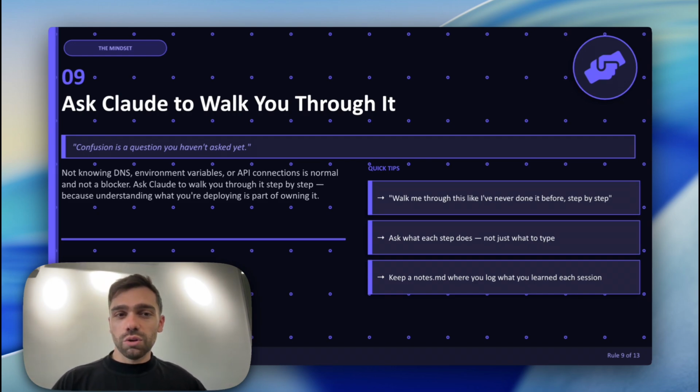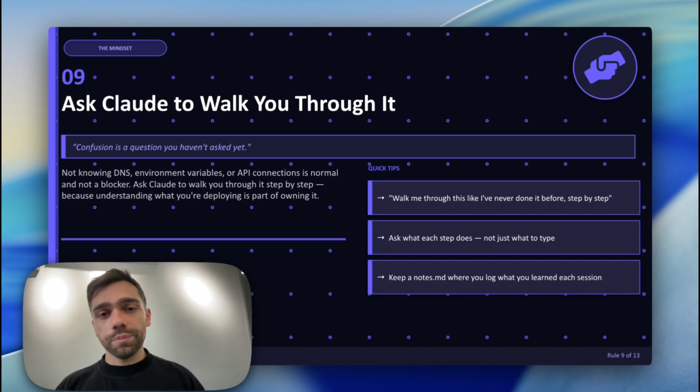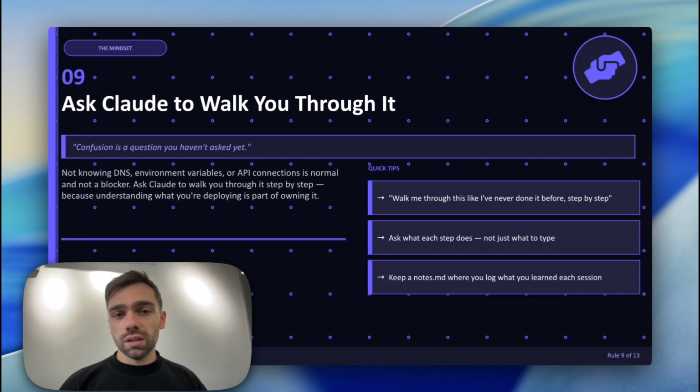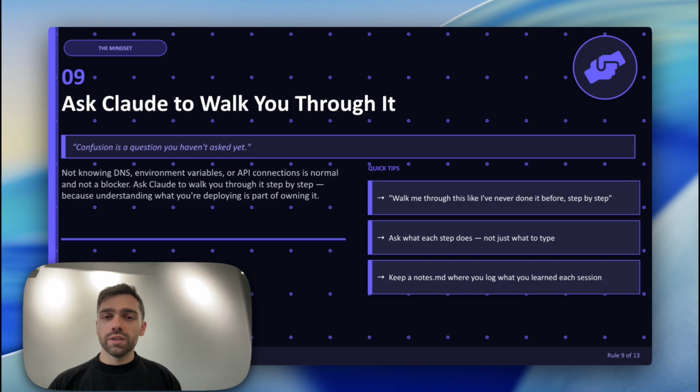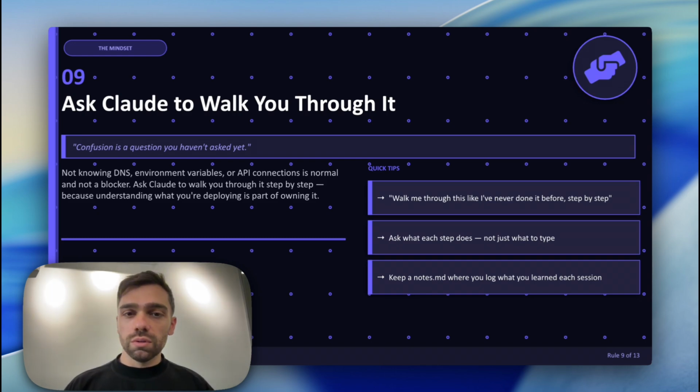All right? So just to show you guys, when I don't understand something, I literally just write, walk me through it. And then I'll take screenshots and I'll share step by step. And it would literally tell me what buttons to click. And then I would ask it, what is environment variables? What are API connections? What is a DNS? But all you need to do is go through something once for you to get it.